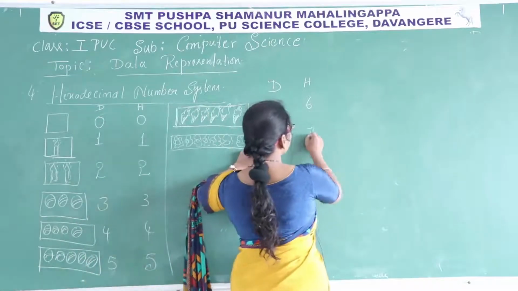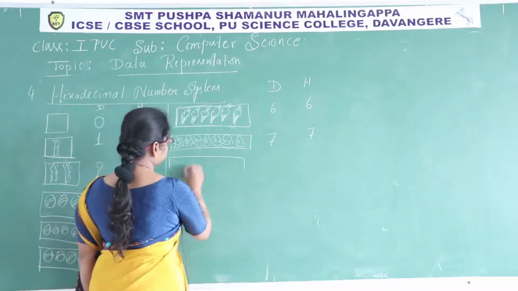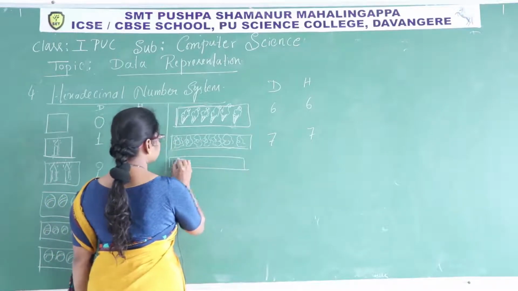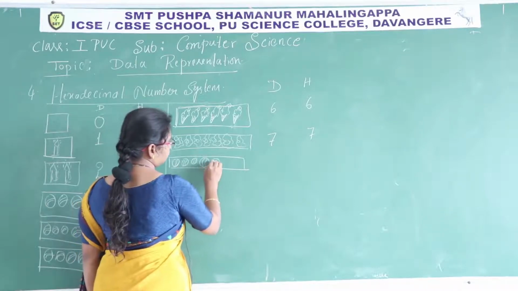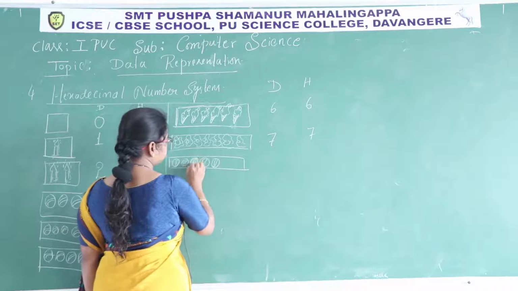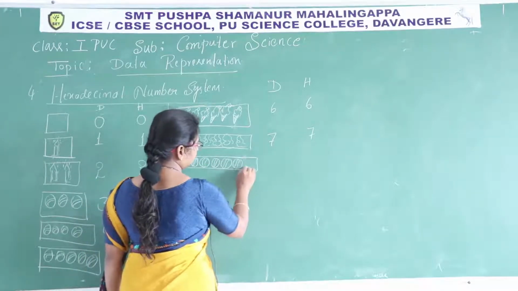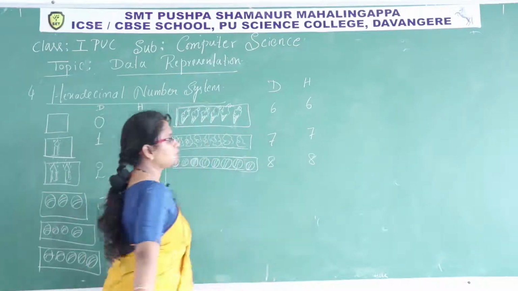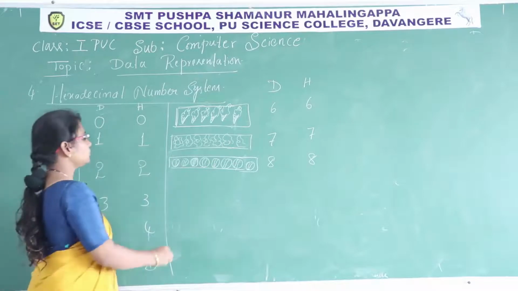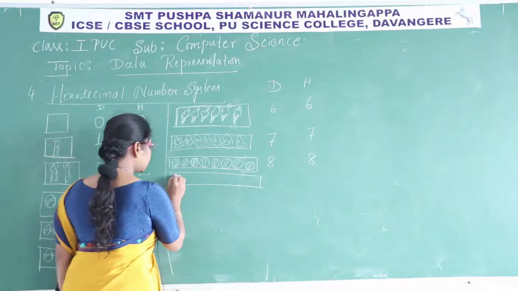In hexadecimal also 7 is there. If we have 8 balls, 1, 2, 3, 4, 5, 6, 7, 8, there is a particular face value in the decimal number system. 9 balls are there.